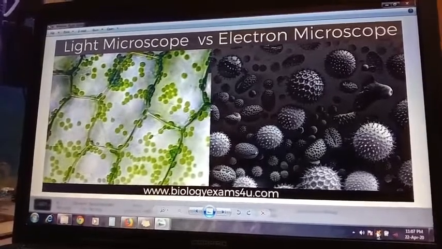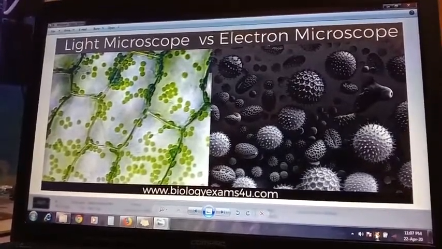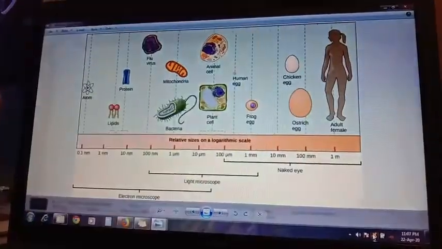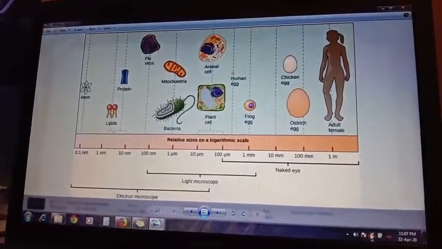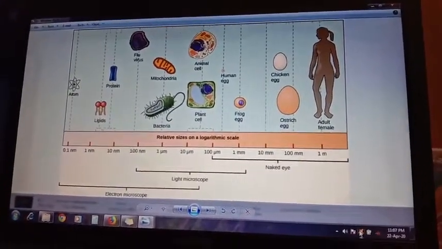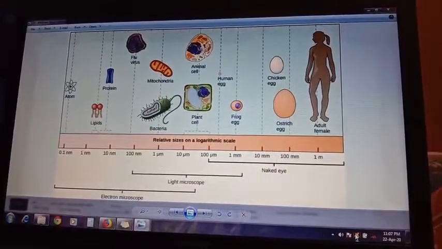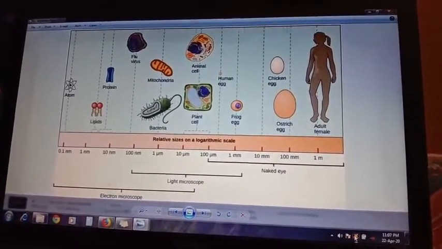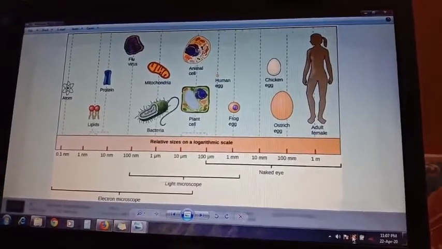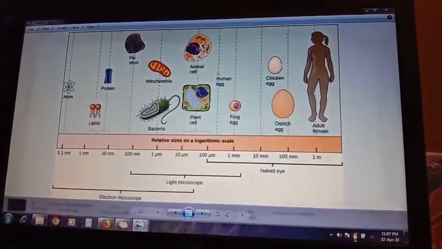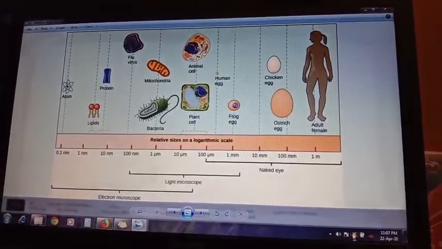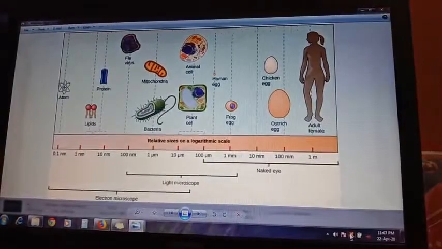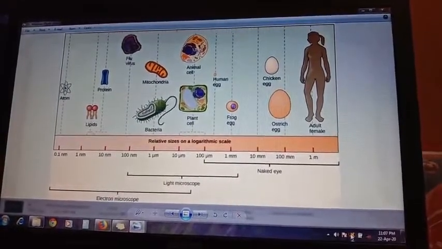Now next we'll discuss the size and shape of cells. Cells are mainly microscopic. Their size is measured in microns or micrometers. 1 micrometer is equal to 0.001 millimeter. Average cell size is 3 micrometers to 30 micrometers. In this chart, you can see the different cell sizes.